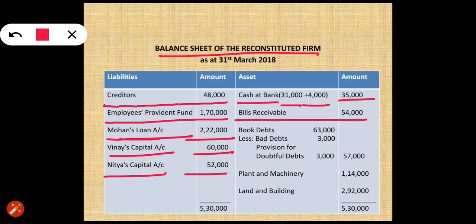Then book debt, it was 63,000 minus bad debt 3,000 rupees, and the new provision of 3,000 rupees, so there will be 57,000 as debtors. Then plant and machinery. Plant and machinery was rupees 1,20,000 and the value is depreciated by 5%.